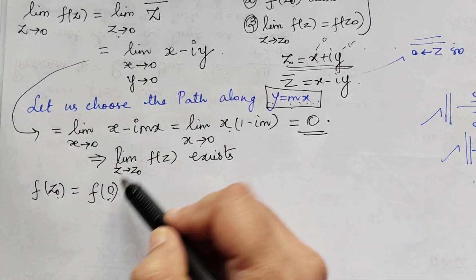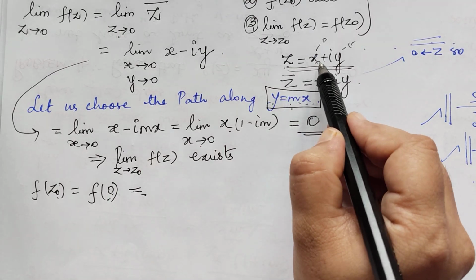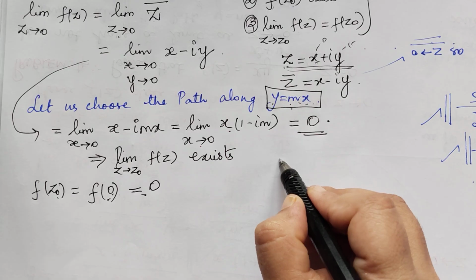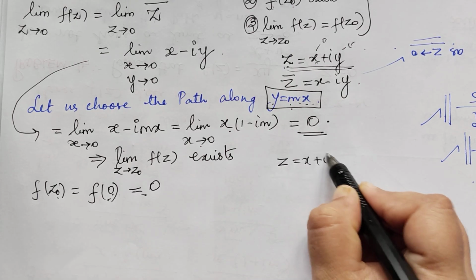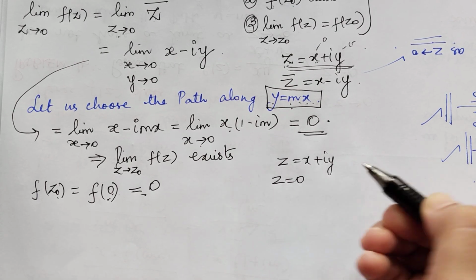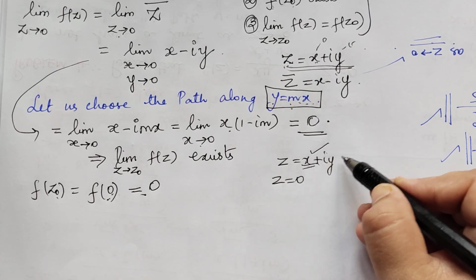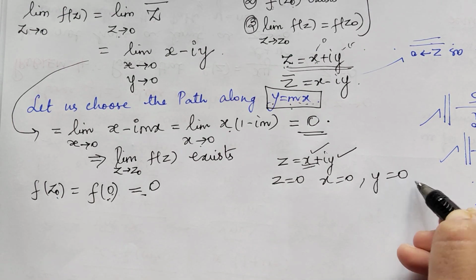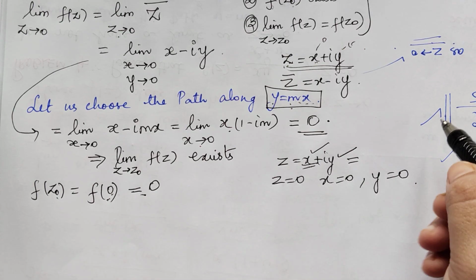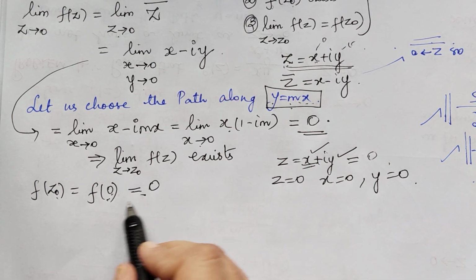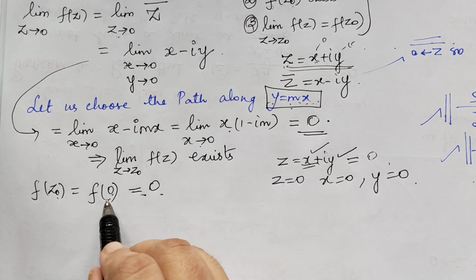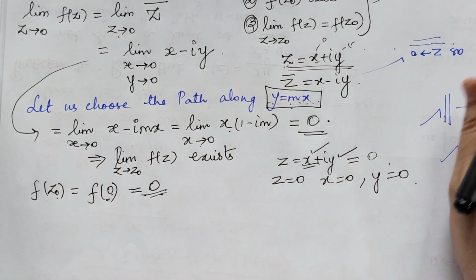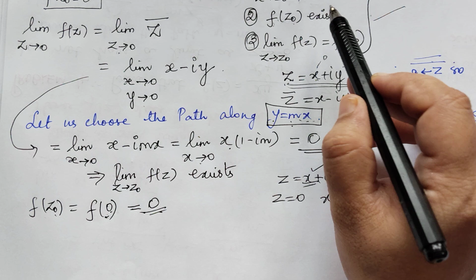So when z is 0, if you substitute it, we get this as 0, since we know that if z is equal to x plus iy and if z is equal to 0, obviously x will be equal to 0 and y will also be equal to 0, and so on the whole when we substitute it becomes 0. So therefore the function becomes 0 at the point z equal to 0. So second condition is also done. The function exists at the point z naught.